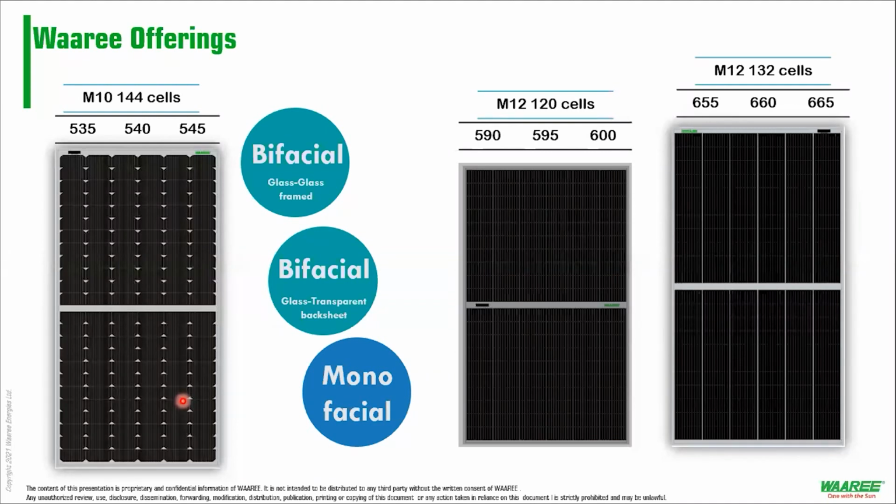At M10, predominantly, we would be offering 144 cells, and you can see our power class. The highest power bins are 535, 540, 545. At M12, we would be offering both 120 and 132 cells, which is the industry standard. The power output would be 600 at 120 cells and 660 plus at 132 cells.